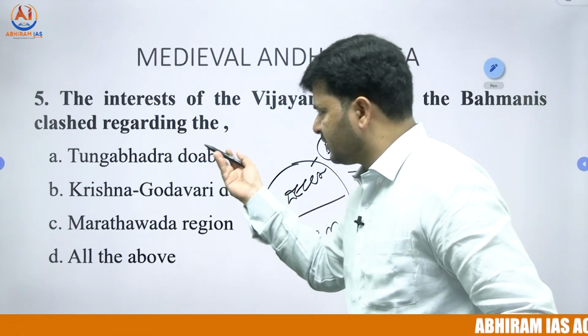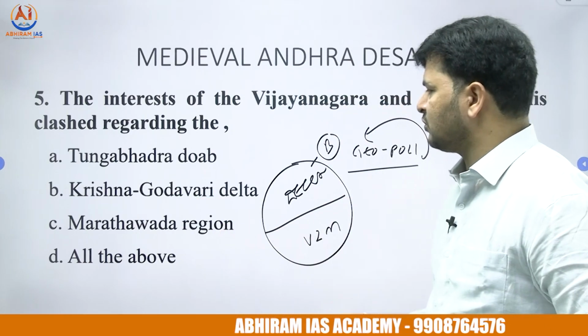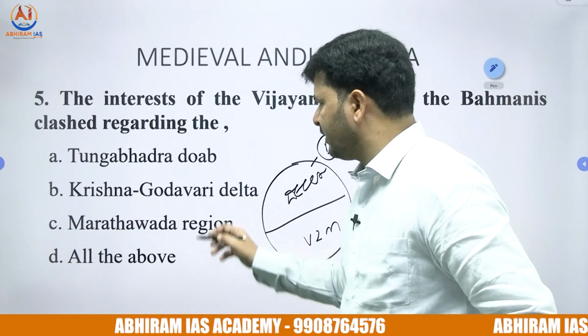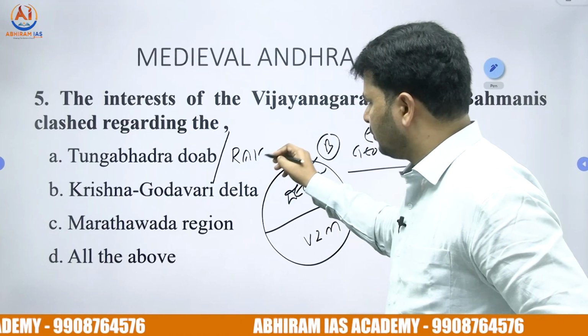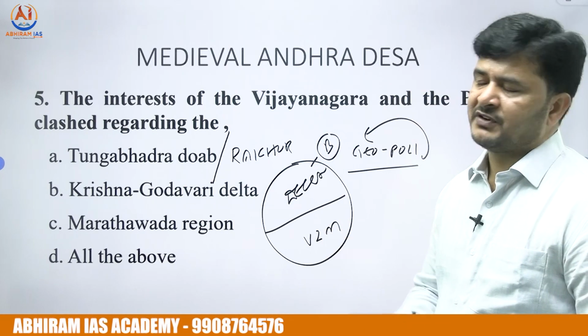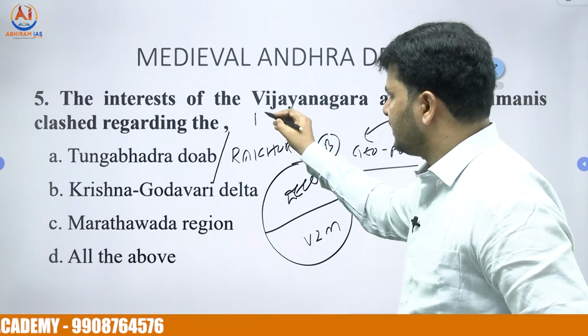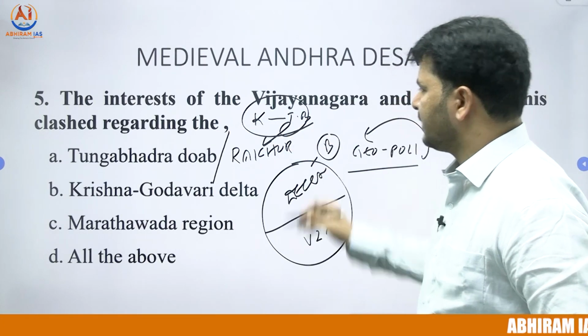Option A, Tungabhadra region, option B, Krishna Godavari delta, option C, Marathwada region, option D, all the above. The right answer is Tungabhadra Doab, otherwise called Raichur Doab. The fertile lands located between the rivers Krishna and Tungabhadra.